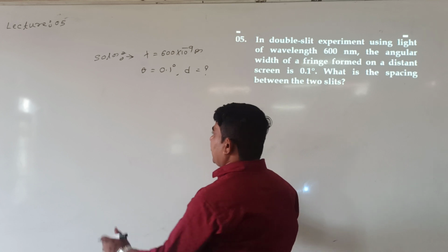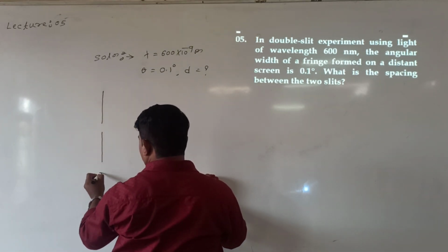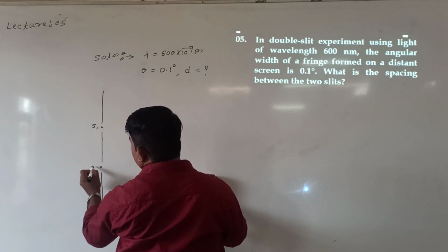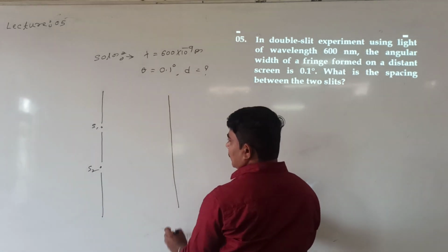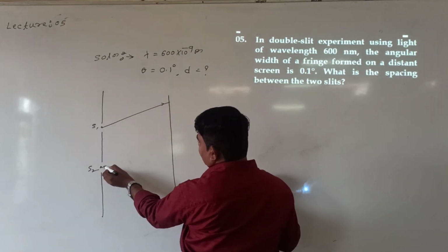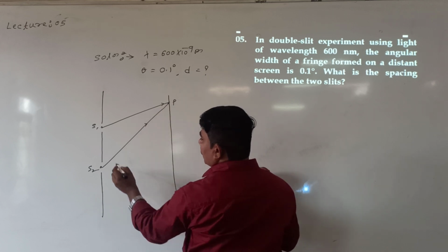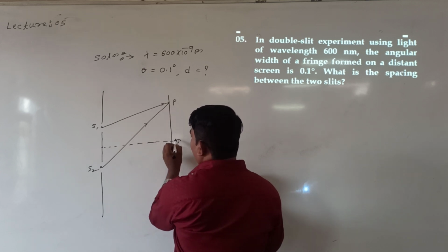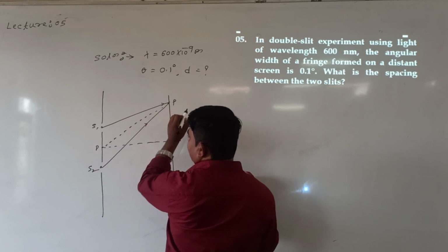How does the diagram look? See here. These are the two slits. I mention this one as S1 and this slit as S2. This is the screen. One ray of light, S1P, meets at some point and S2P meets at some other point. So let us take this point as P. Then from this midpoint, I take this distance. So I can take this as point O, and this distance as D.